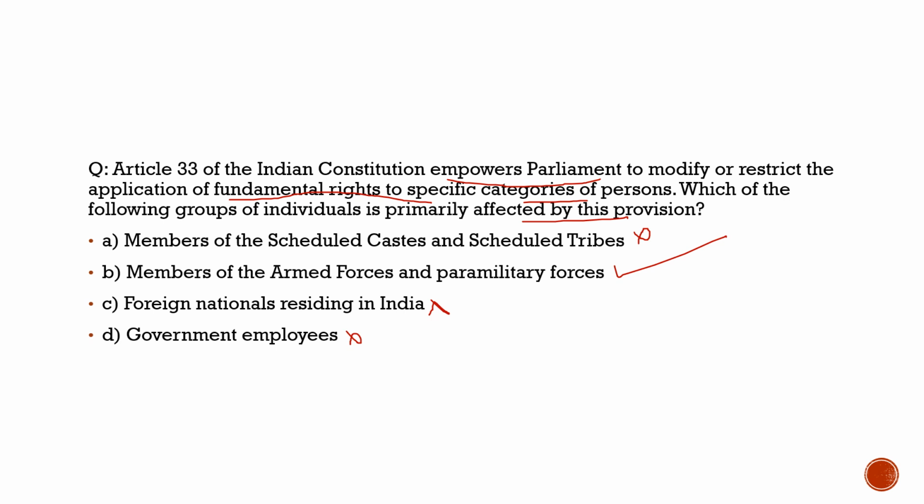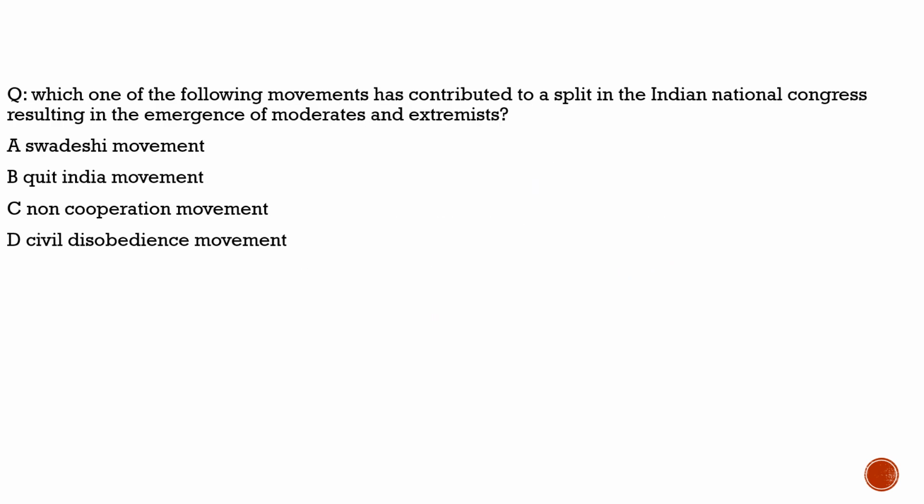Now let's move to the last part of our discussion, where we will discuss a previous year question, and then we will conclude. Here the question says, which one of the following movements has contributed to a split in the Indian National Congress resulting in the emergence of moderates and extremists? It was 1907, and it was the Surat Session, when the split happened. It was the Surat split. You should know about it.